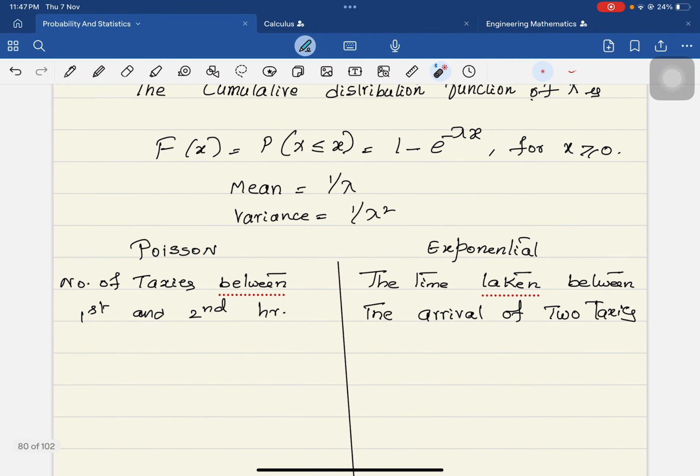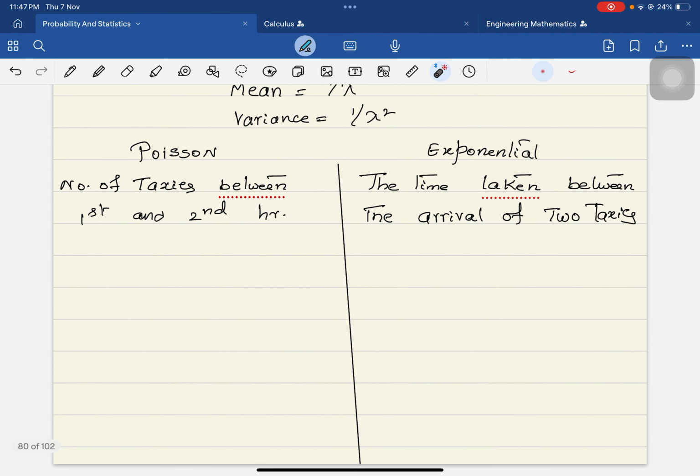Before going to the exponential distribution itself, I want to explain the two distributions. There is a close relation, or we can say similarities, between Poisson and exponential. It looks like the same, but there is a difference. Let us try to understand the difference between those two. The foremost thing is Poisson is for discrete. The discrete probability distribution is Poisson, and the continuous probability distribution is exponential. That is the first difference.